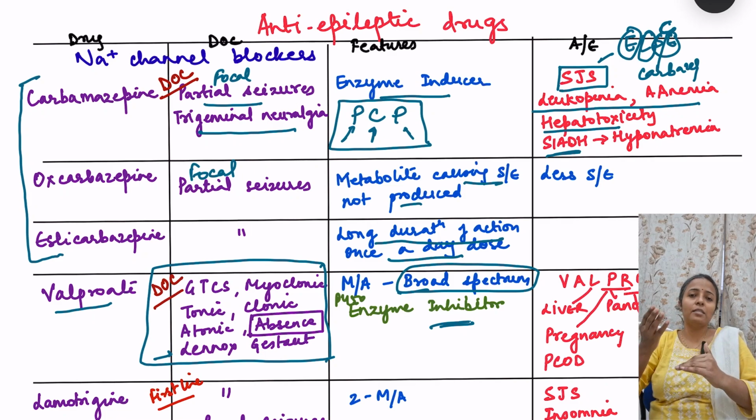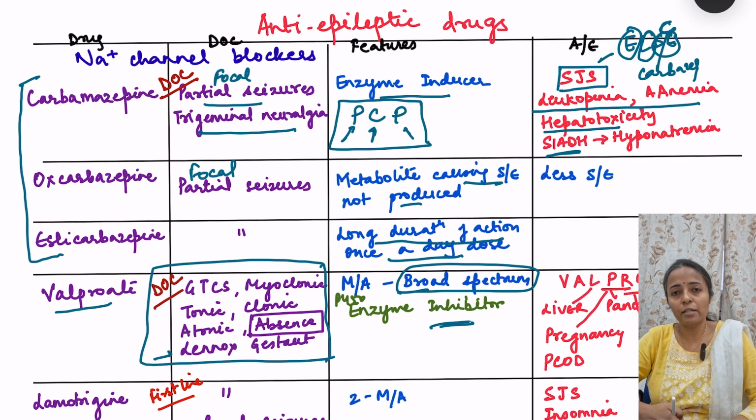It increases the levels of the other drugs because it is inhibiting their metabolism. Okay, so it increases their levels. So there might be precipitation of toxicity of those drugs. So it is very important that we carefully monitor the therapeutic level and increase the dosage of the drug slowly when we are combining these drugs with valproate. Okay, but valproate has a very broad toxicity profile as well.